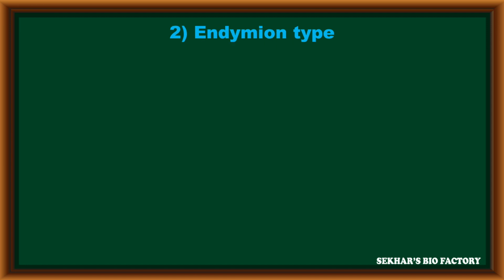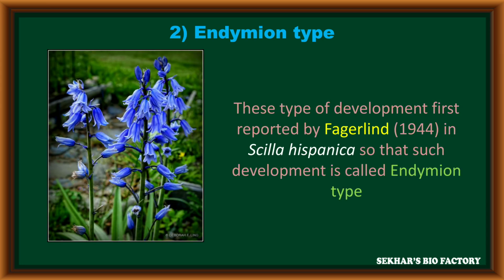Coming to the second type of embryo sac development, that is endymion type. This endymion type of embryo sac development was first reported by Fagerlind in 1944 in a plant, Scilla hispanica.